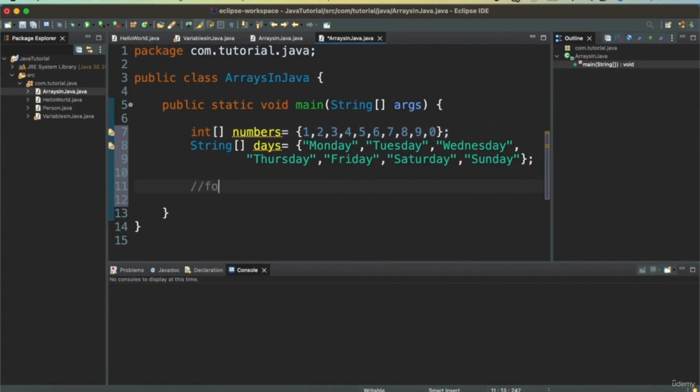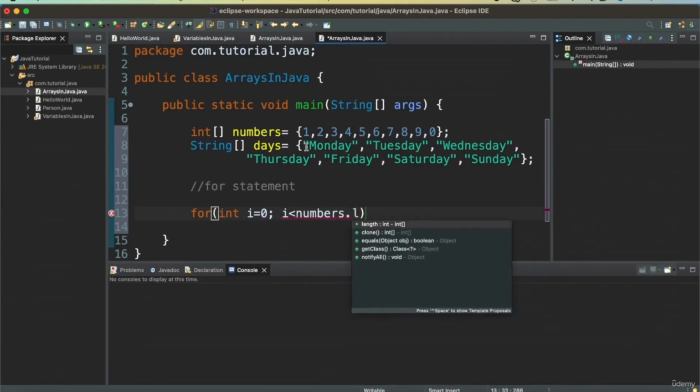So first is a regular for statement, for, and in the bracket there are three things. First is the index. Index of this starts from 0, and then the next is till what we want to. So it will be numbers dot length.